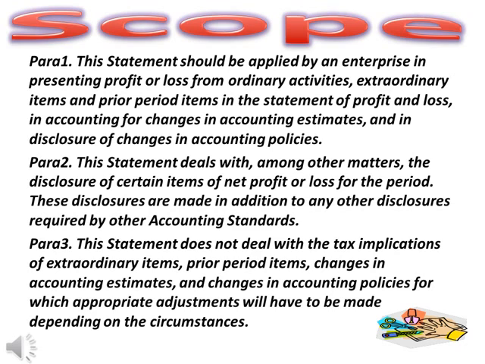These disclosures are made in addition to any other disclosures required by other accounting standards. Para 3. This statement does not deal with the tax implications of extraordinary items, prior period items, changes in accounting estimates, and changes in accounting policies, for which appropriate adjustments will have to be made depending on the circumstances.